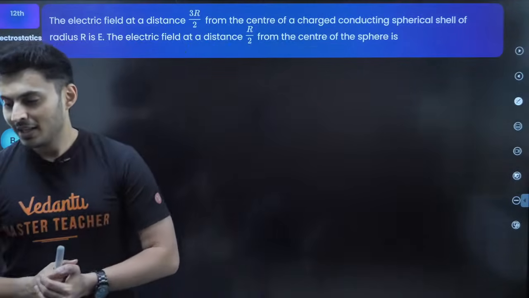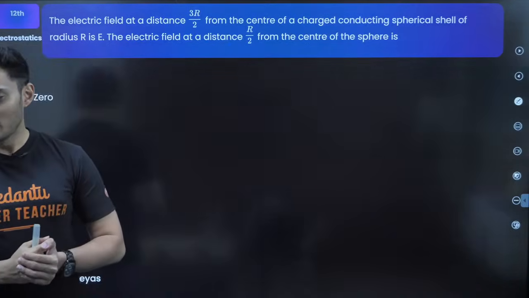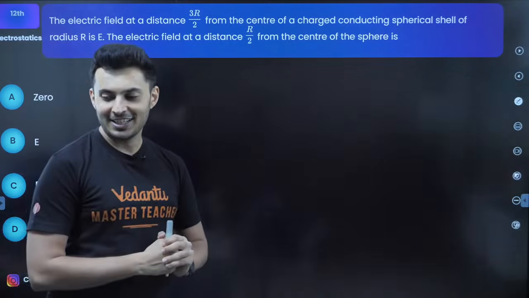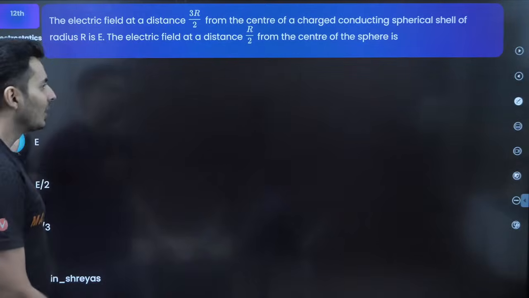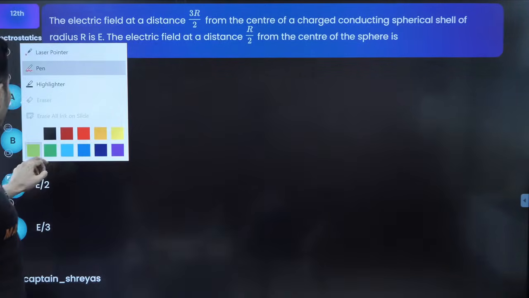Okay, Chikballapur. Oh my God, that's quite close. And yeah, you are very, very close to where I'm staying right now. Okay, somebody is saying option E/2, which is C.